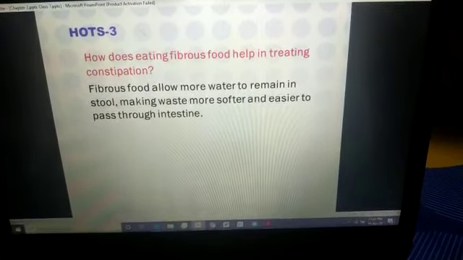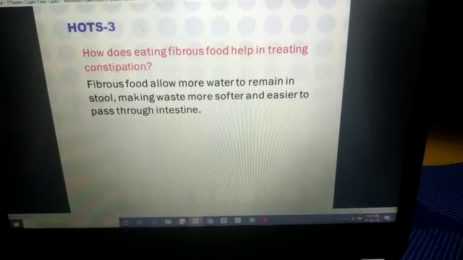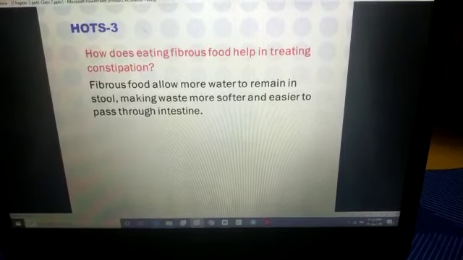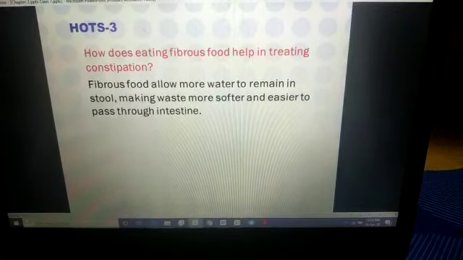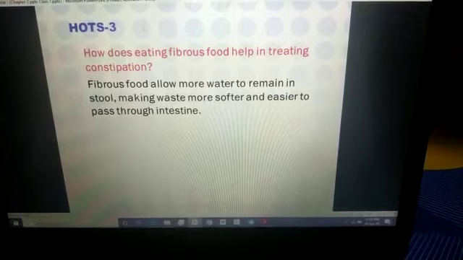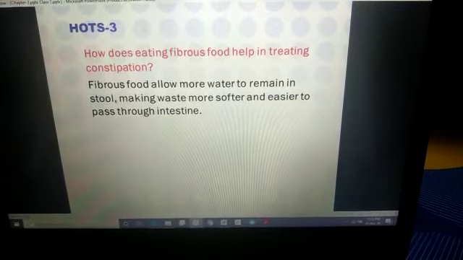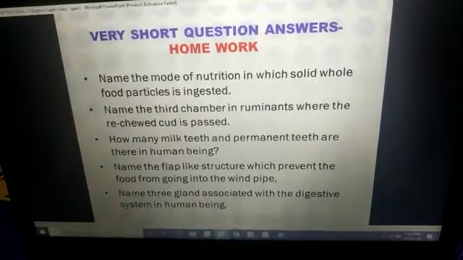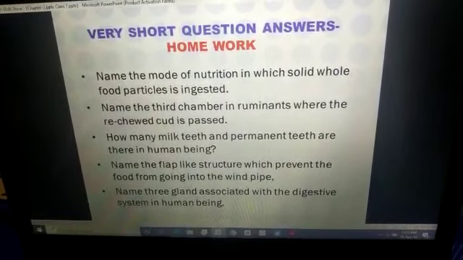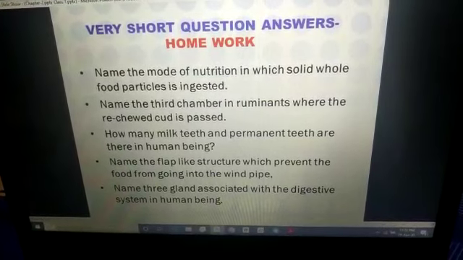Fibrous food allows more water to remain in the stool, making waste softer and easier to pass through the intestine. Write down these hot questions properly in your notebook. After that, your homework: very short question answers.